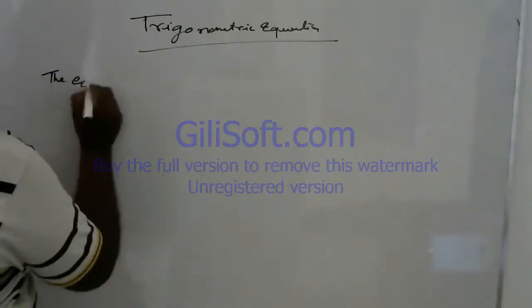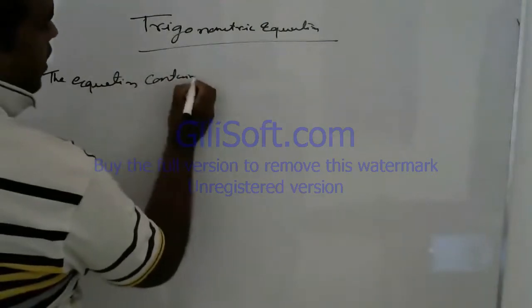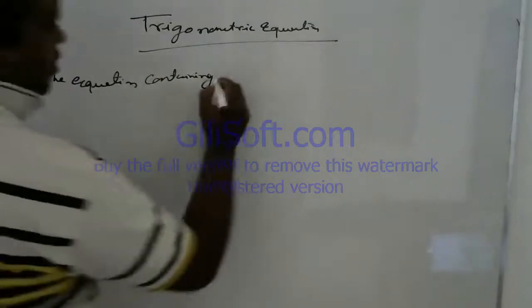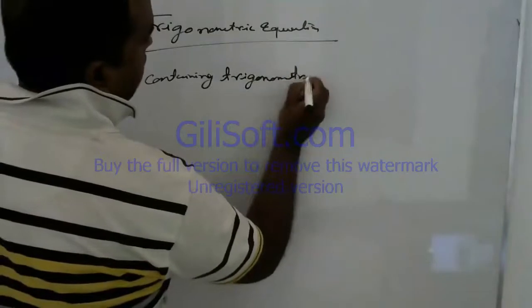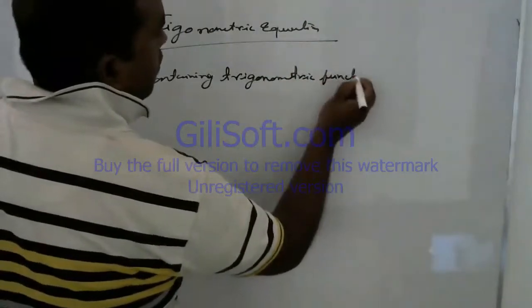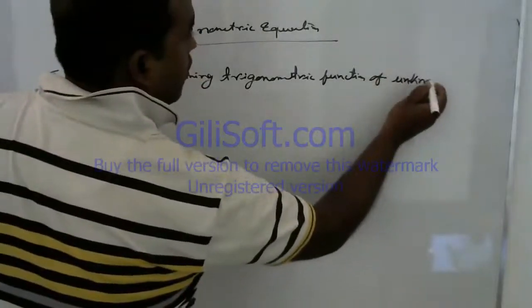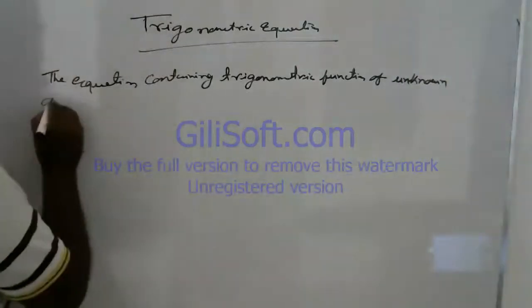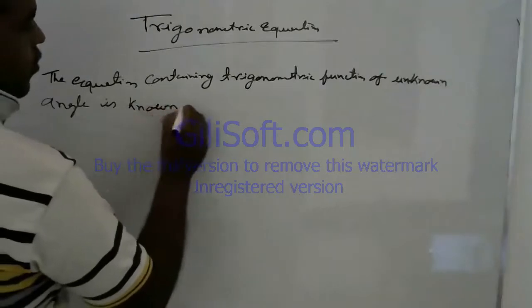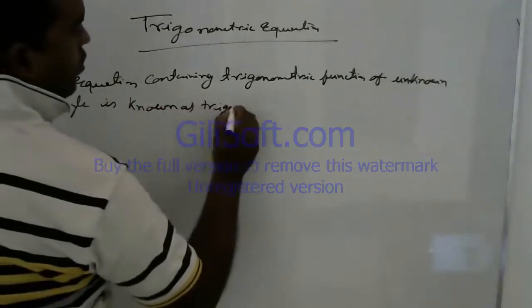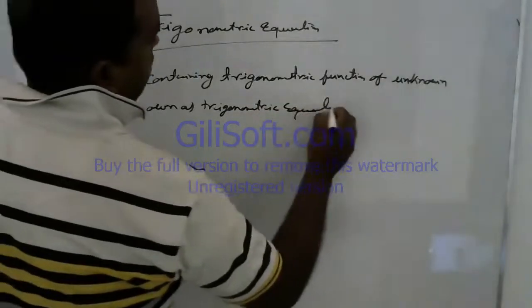The equation containing trigonometric function of unknown angle is known as trigonometric equations.